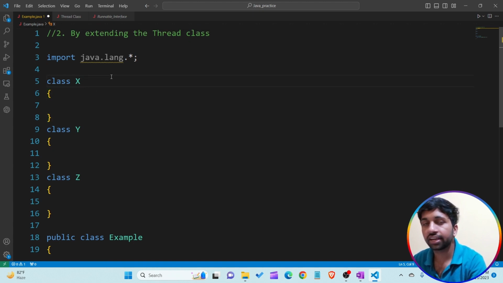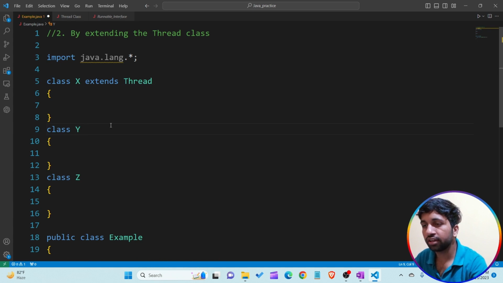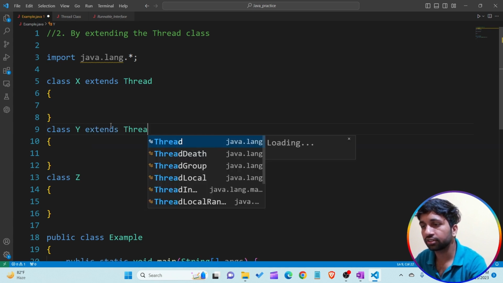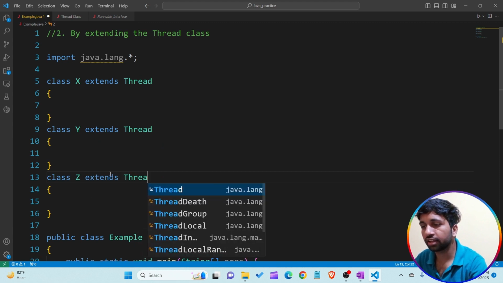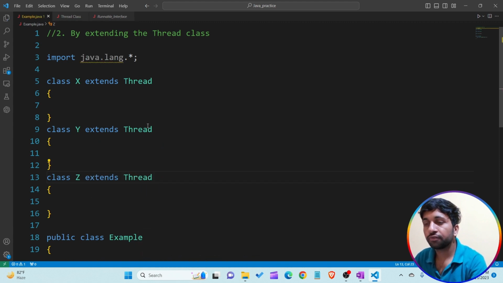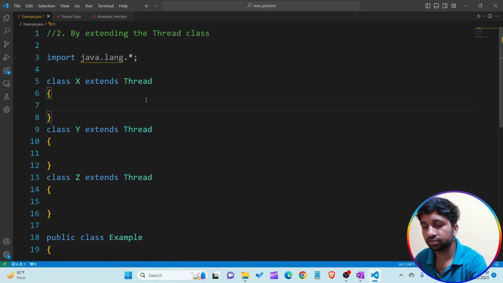I want to create class X which extends the Thread class, and class Y also extends the Thread class. Class Z also extends the Thread class. Means if I want to create any thread, I create a class which extends the Thread class. Now after extending the Thread class, I want to write some lines of code to print. So I am using the run method. I override the run method.